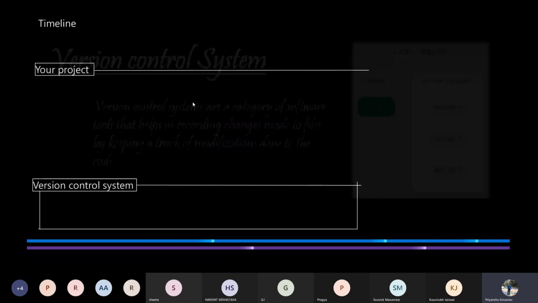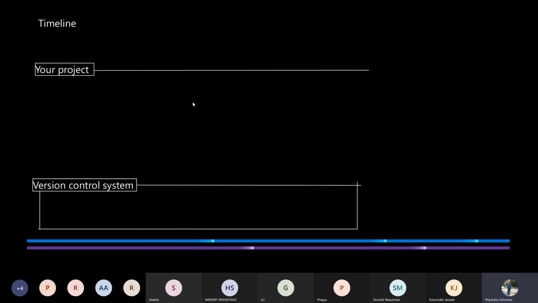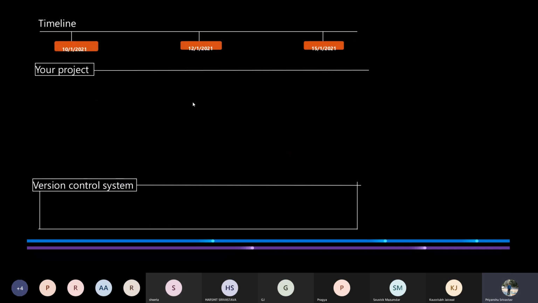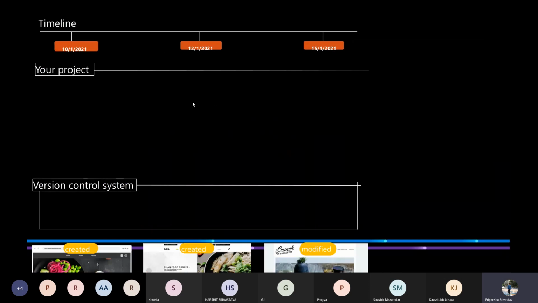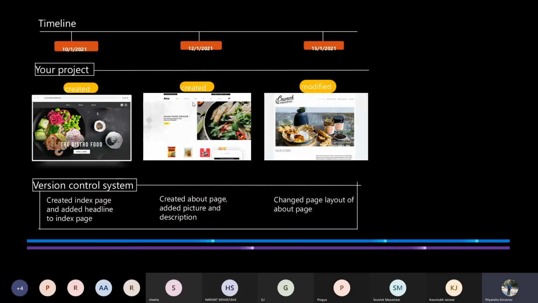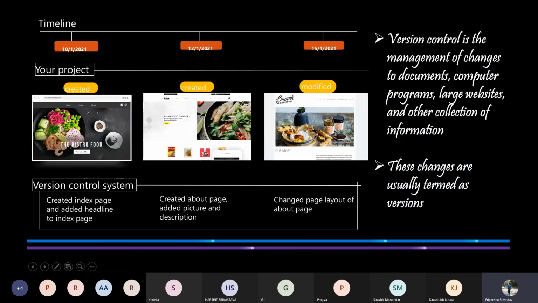In order to understand what a version control system actually does, let us take an example. Let's suppose that we are developing a website for a restaurant or an online food service. Suppose initially we have an index.html page, which is generally the home page. After a few days, I've created another web page, let's say about.html.